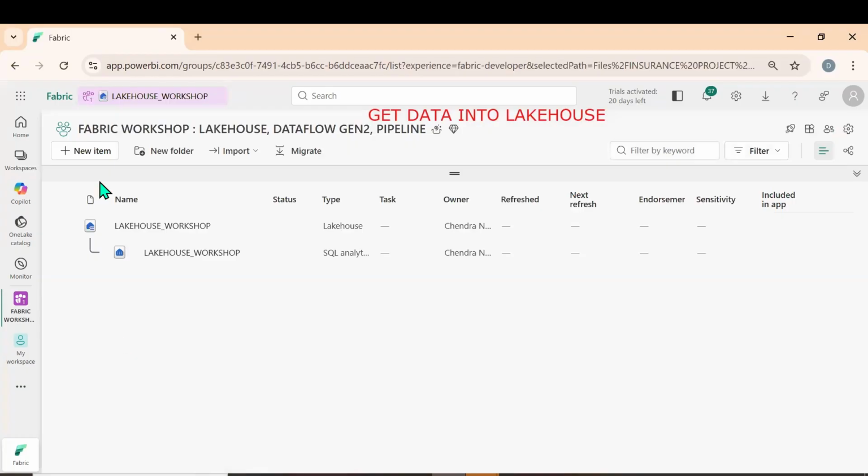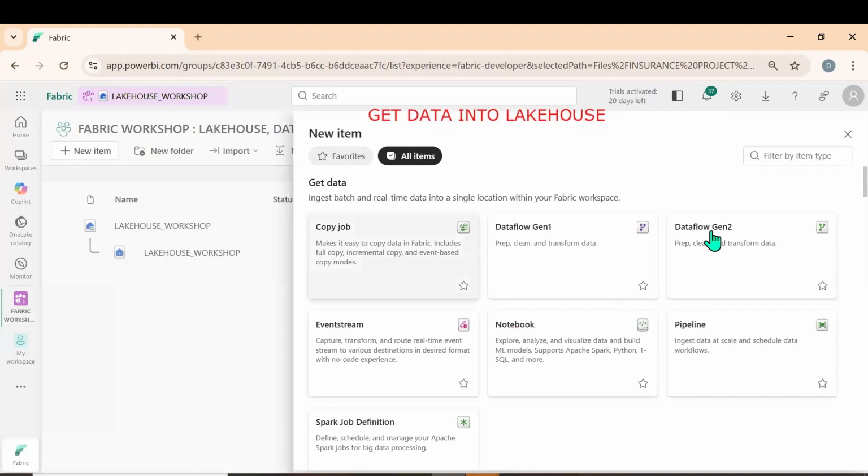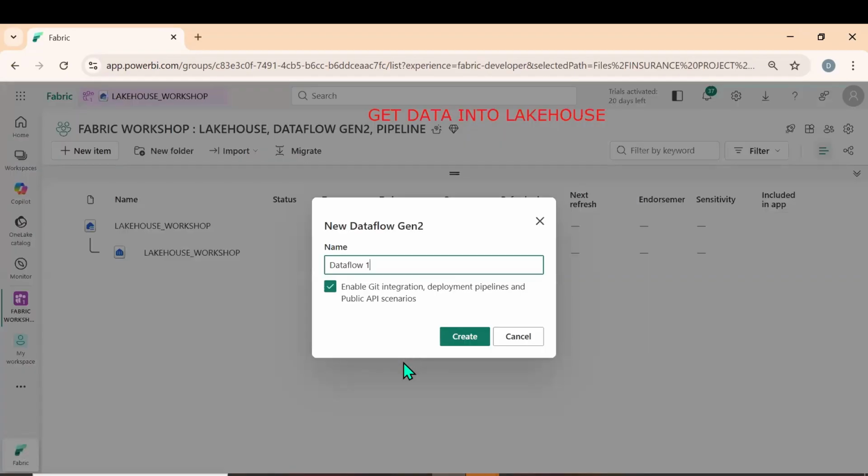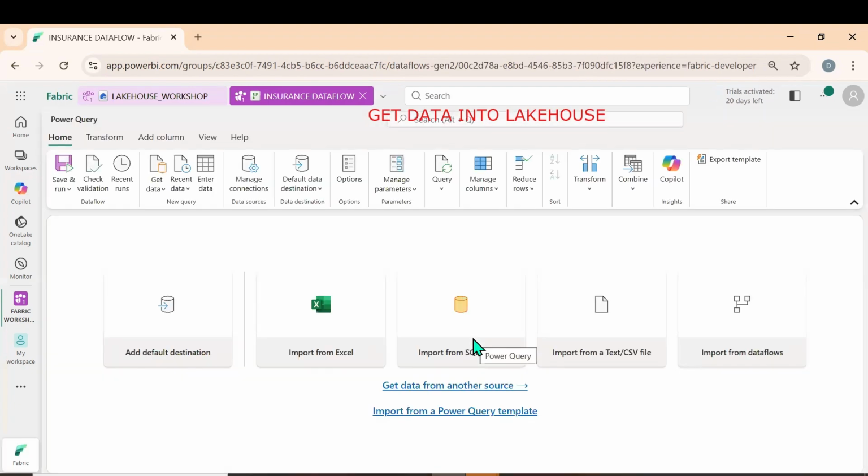So how do we do that? Click on the new item, and click on Dataflow Gen2. Let me write the name, insurance dataflow. Click on create. The second thing is to get the data into the dataflow from Lakehouse.